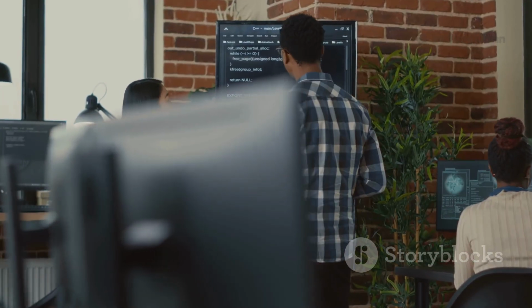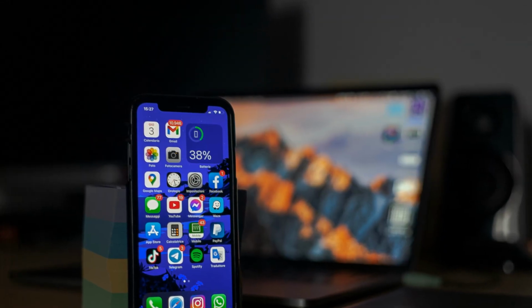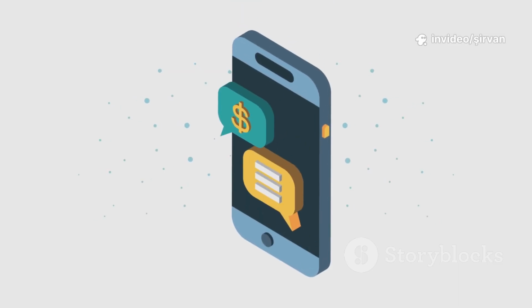But let's get real for a second. Is this just hype, or does Flutter actually deliver in the wild? Well, let me show you a few real-world projects that prove the point.